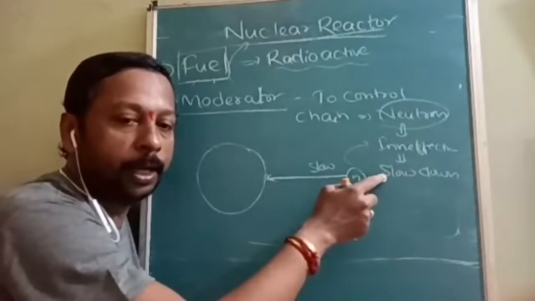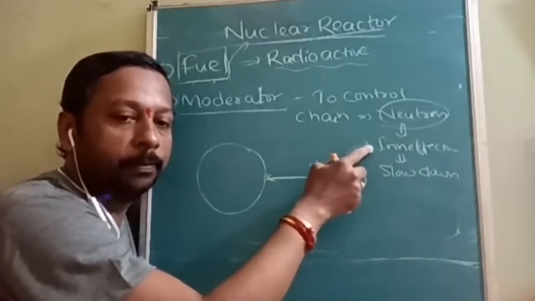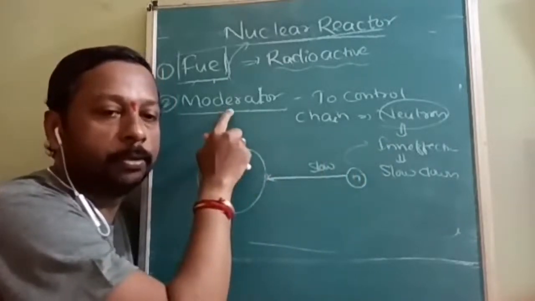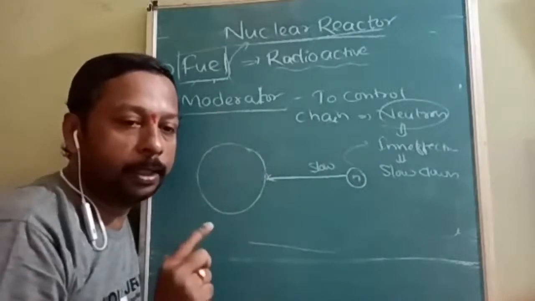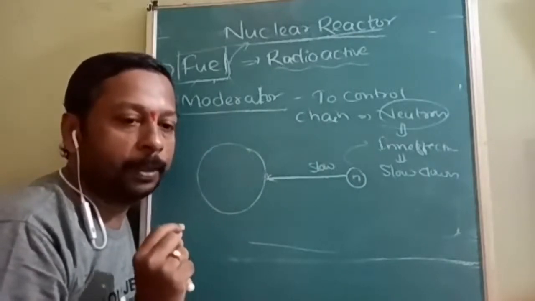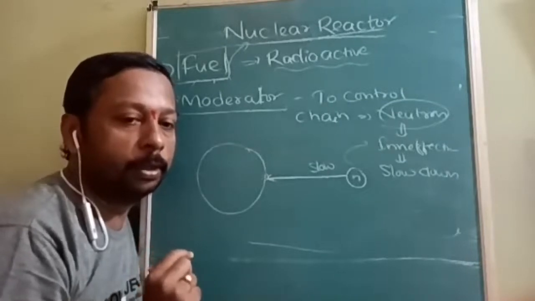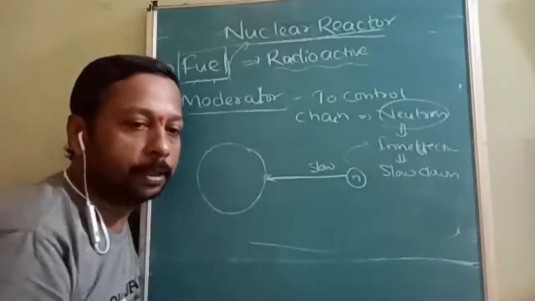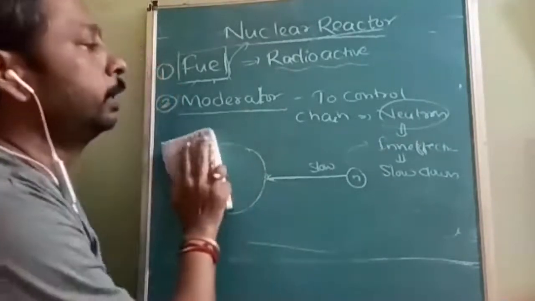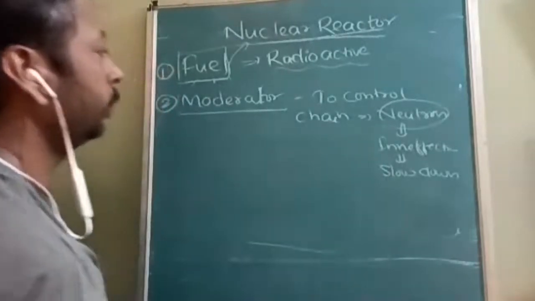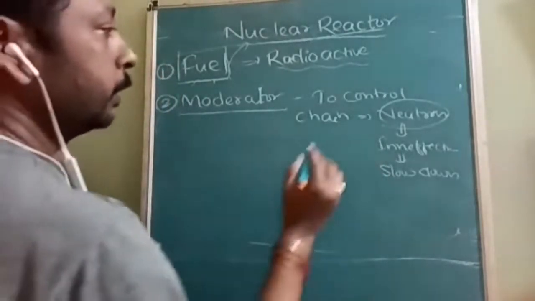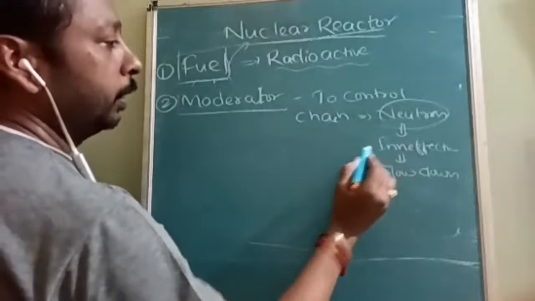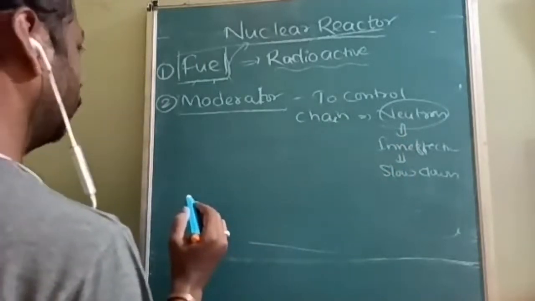If we are achieving chain reaction control by slowing down the neutron and making it ineffective, those substances are called a moderator. A moderator will not absorb neutrons. It will slow down the neutron, so even though it collides, there is no fission in the big nucleus. What is the purpose of a moderator? Any substance which controls the nuclear chain reaction by slowing down the neutron, thereby making it ineffective, is called a moderator.